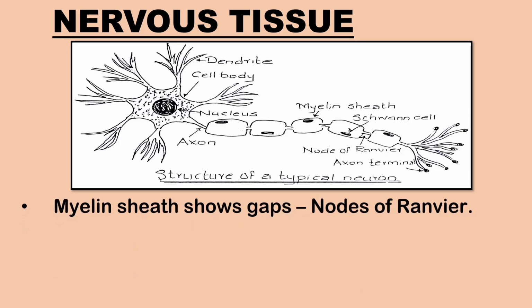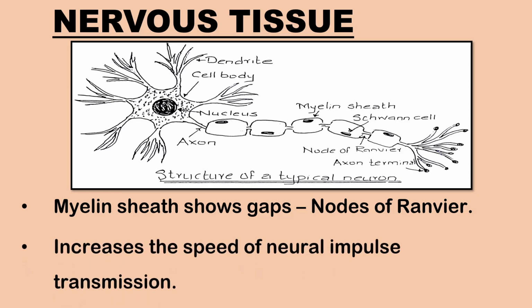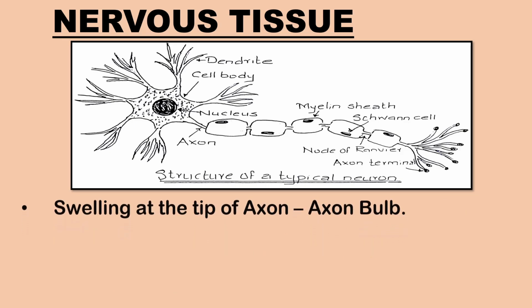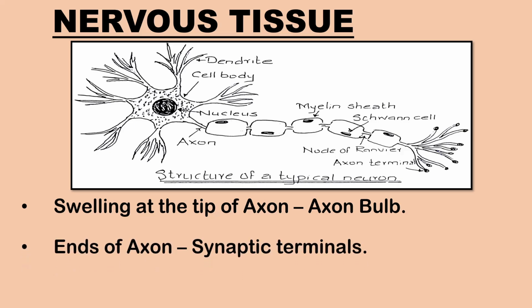The myelin sheath, which surrounds most of the axons, shows gaps called nodes of Ranvier. These nodes increase the speed of neural impulse transmission. The tip of an axon has a swelling called the axon bulb. The ends of an axon may be branched and are known as the synaptic terminals.